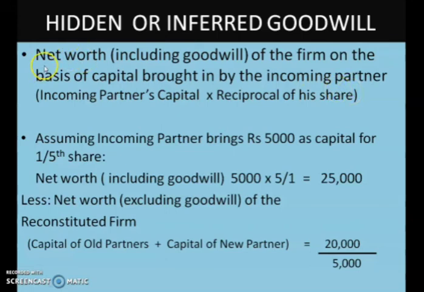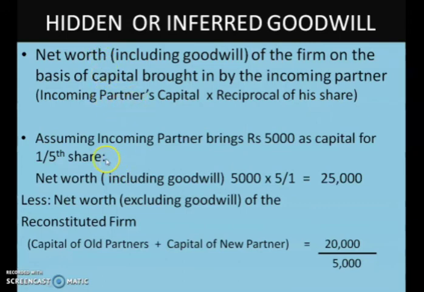So you have to find out the net worth of the firm, using the formula: incoming partner's capital into the reciprocal of his share.